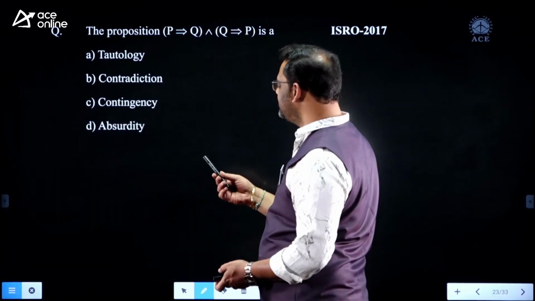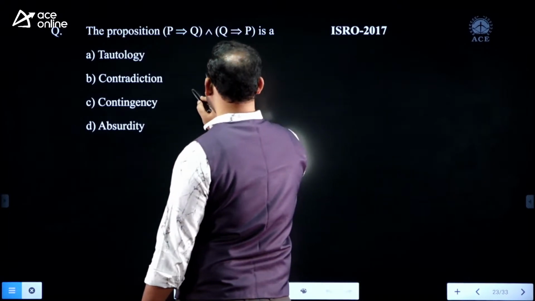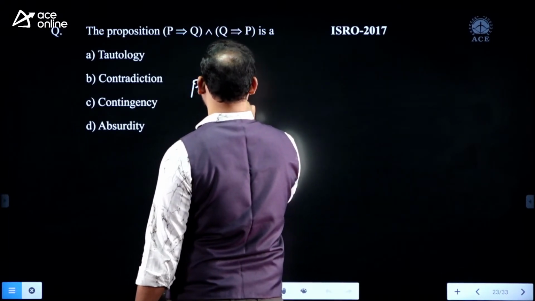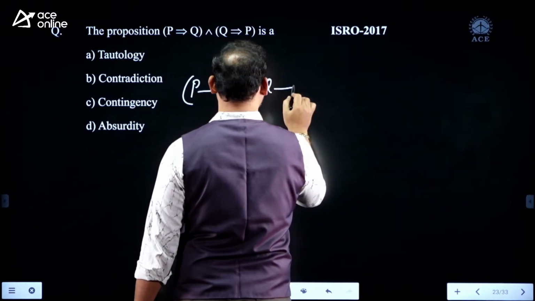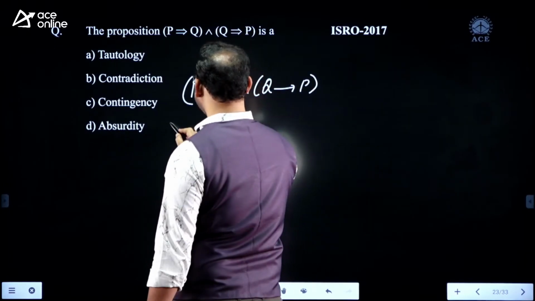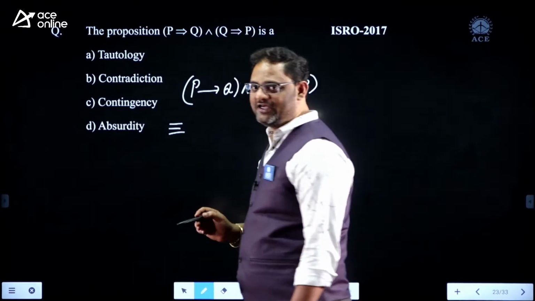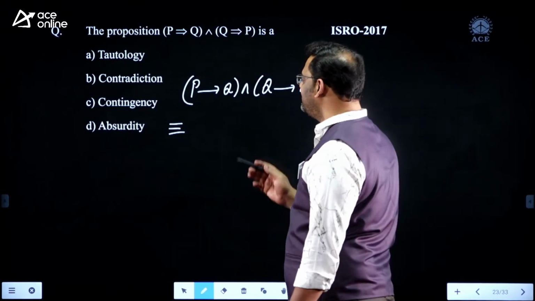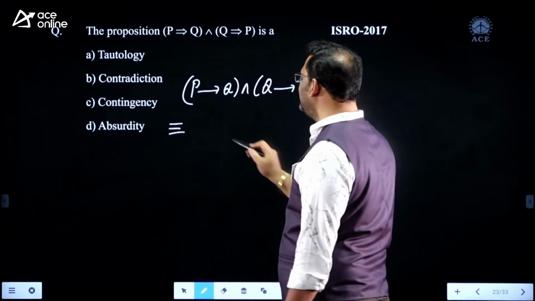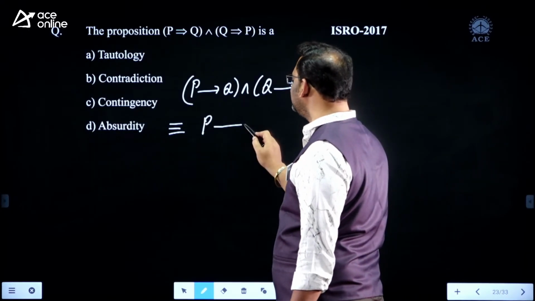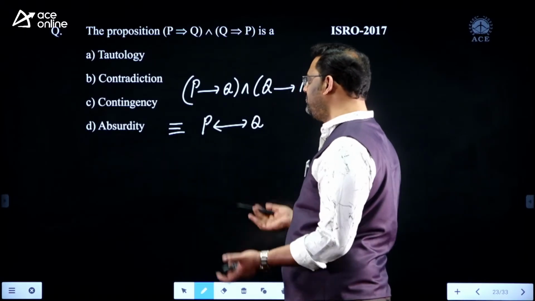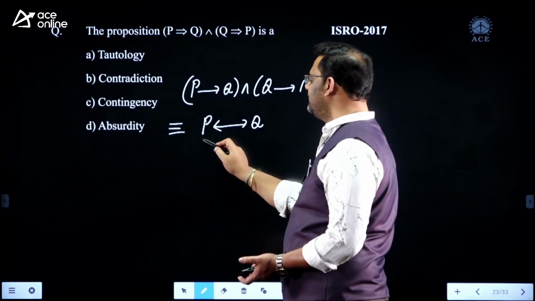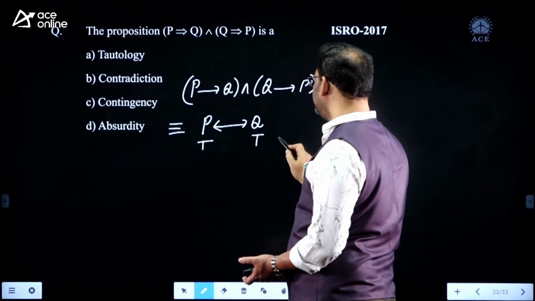Yes, if you see, the proposition is actually P implies Q and Q implies P. It is nothing but the biconditional rule, right? So P implies Q and Q implies P is nothing but P if and only if Q. You know about P if and only if Q: if both are true, the result is going to be true.